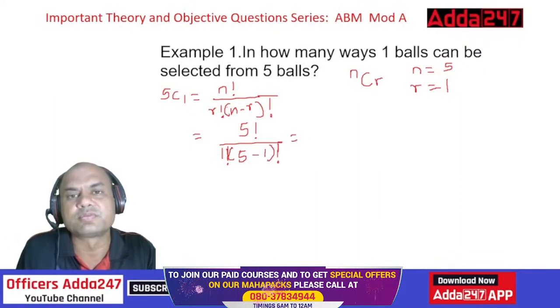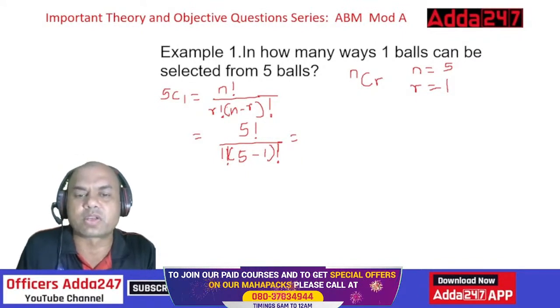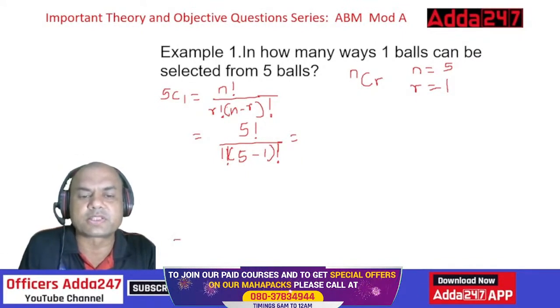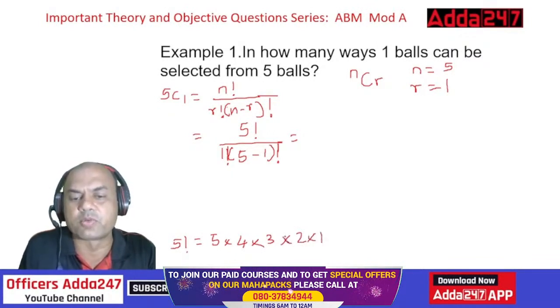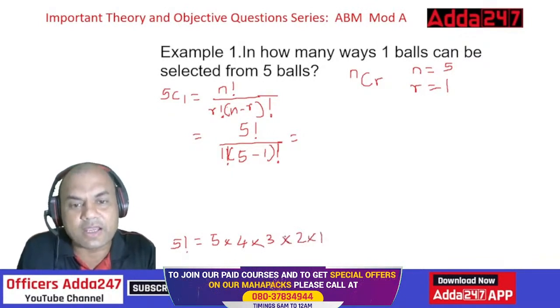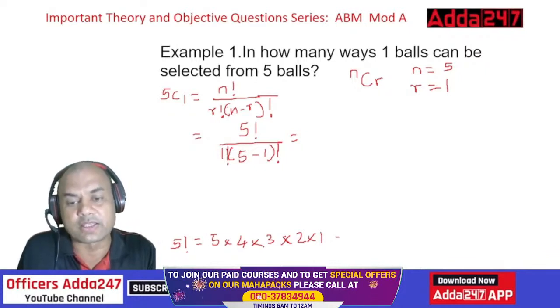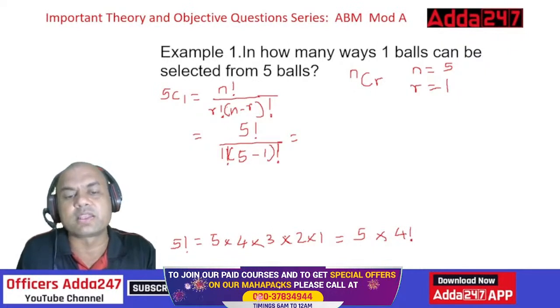Factorial means what? Suppose I am asking you what 5 factorial means. It means 5 into 4 into 3 into 2 into 1. That is the meaning of factorial; up to 1 I go. I can write it in this way also: 5 into 4 into 3 into 2 into 1, and 4 into 3 into 2 into 1 is 4 factorial, isn't it? So 5 into 4 factorial equals 5 factorial.